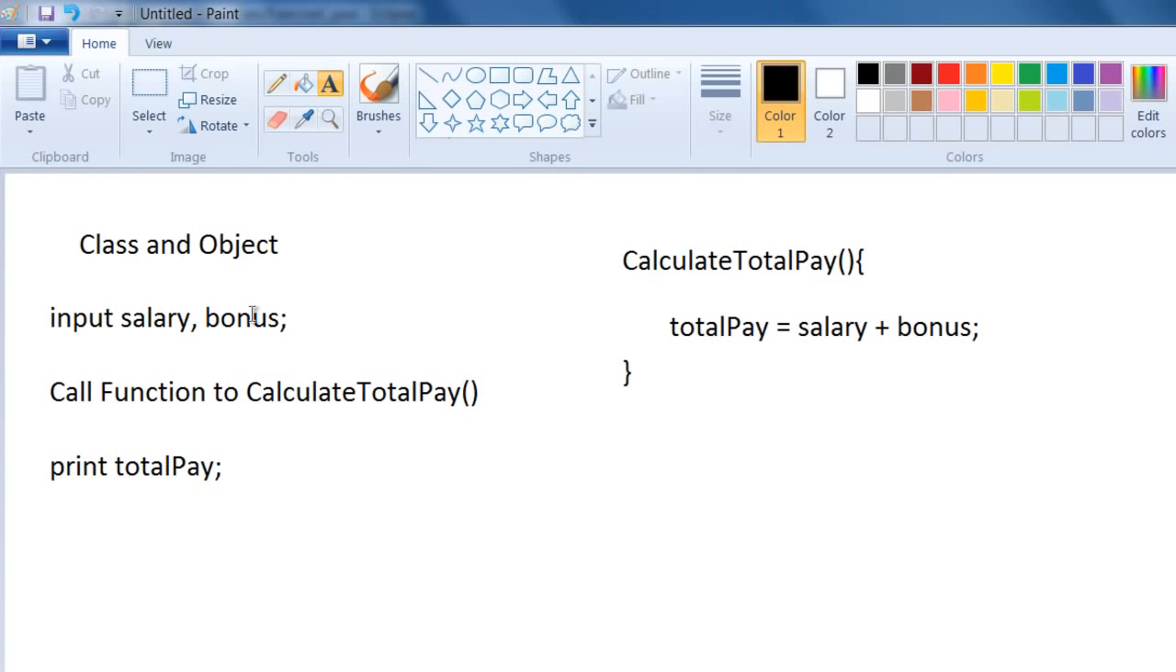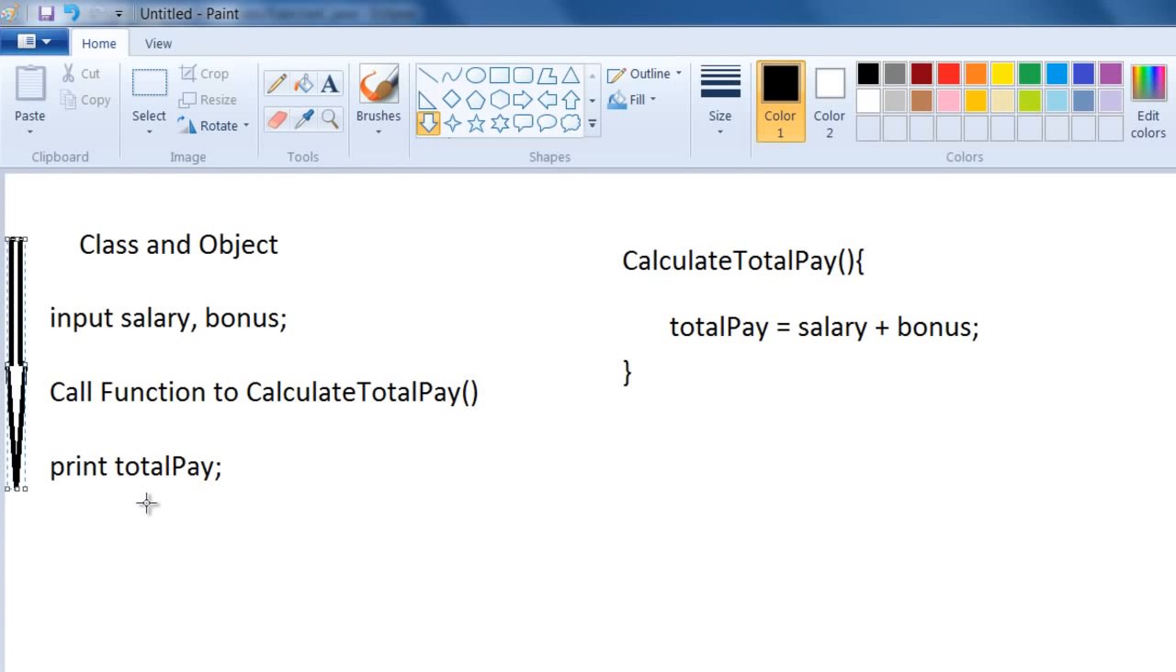So this used to be the old way of writing programs, a kind of a top-down approach. The program starts at the beginning here and then it ends here, and then you run this program again and again for various employees. Like for an employee like Alex, we will take a salary and bonus, we will call this function which will calculate the total pay, and then we will print the total pay for Alex. For Linda, we will run this program again, we will get the salary and bonus, and then we will call a function to calculate the sum of salary and bonus, and we will print the total pay.